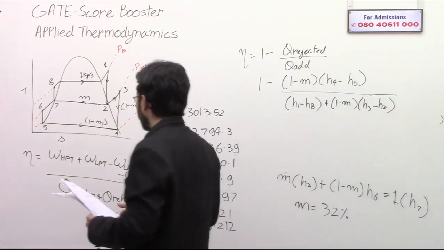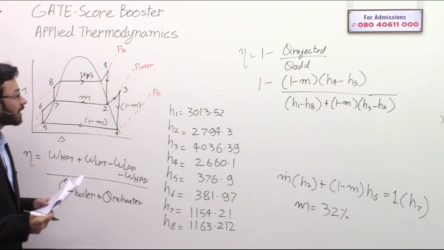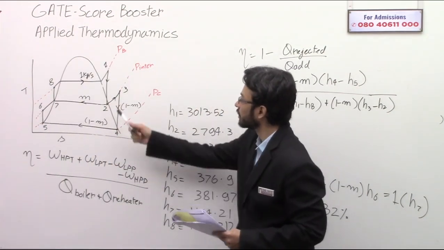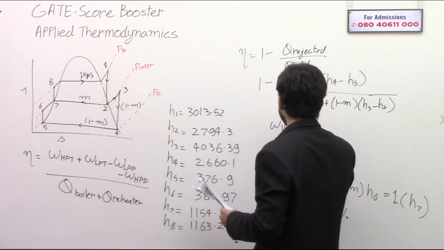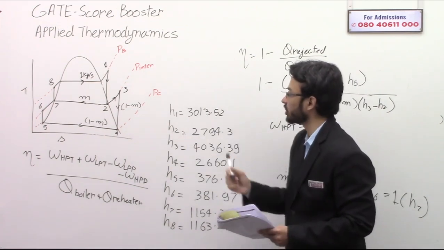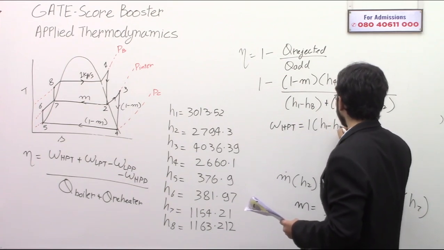Again, if you are talking about this part, let me make it clear. The work of the high pressure turbine will be 1 into H1 minus H2.